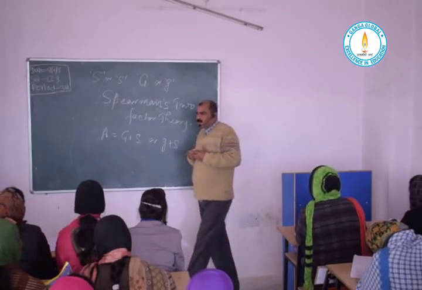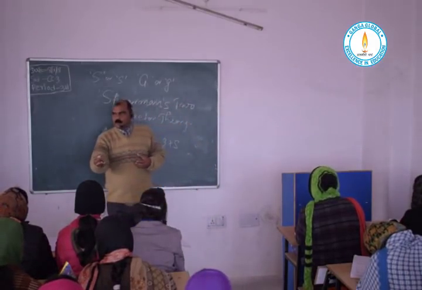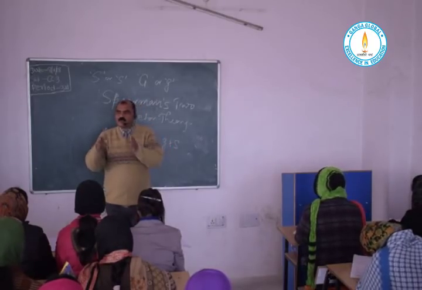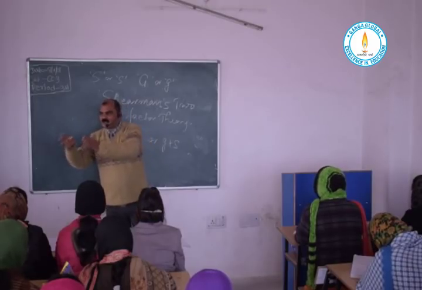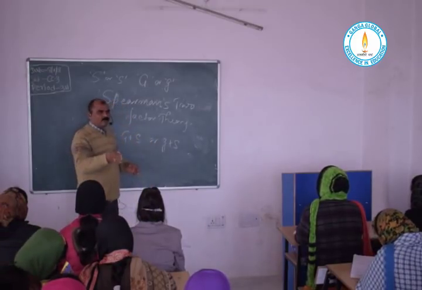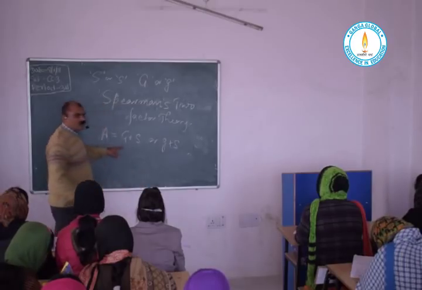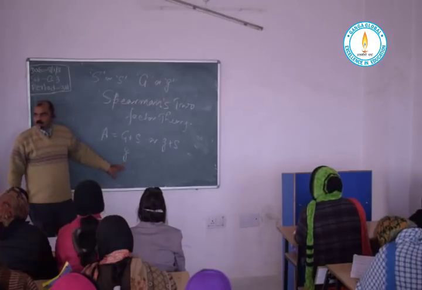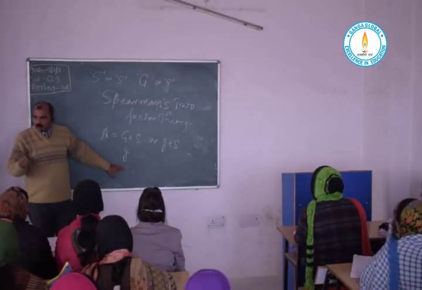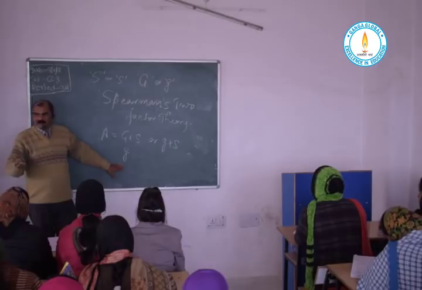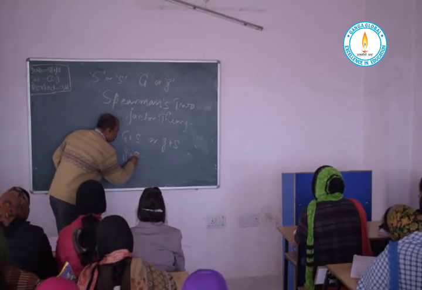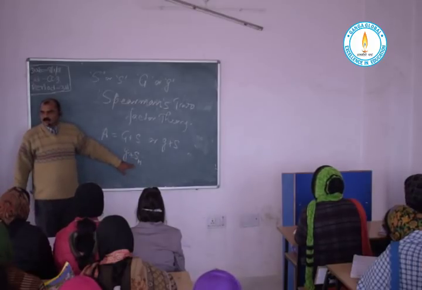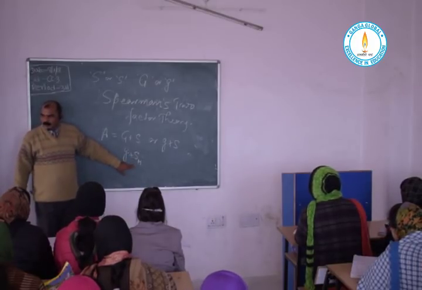Suppose myself or any one of you has a general intelligence, but at the same time you show a specific ability in literature. Specific ability in literature means you have the G, which is common to everyone, that we have general common intelligence, and let it be X, specific ability in Hindi.